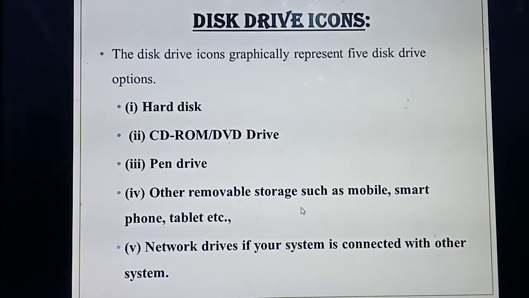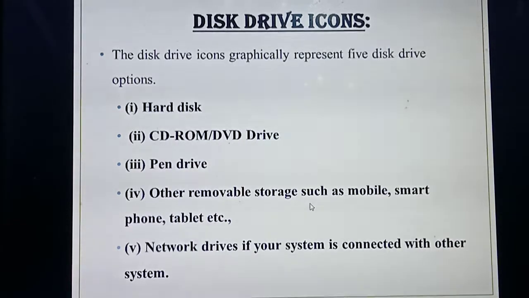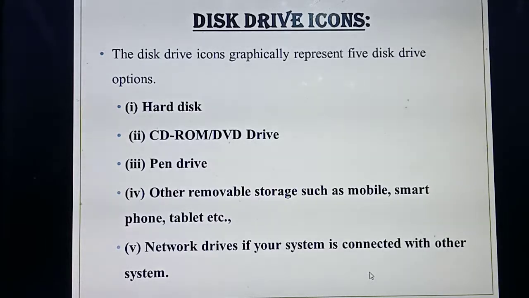So next one is the disk drive icons. Listen carefully. There are 5 disk drive options in the disk drive icons. How many disk drive options are there totally? 5. What are they? Listen: hard disk, CD-ROM, pen drive, removable disk, and network drives. These are important questions. So disk drive icons are how many types? 5. Hard disk, CD-ROM, pen drive, then removable disk and network drives.